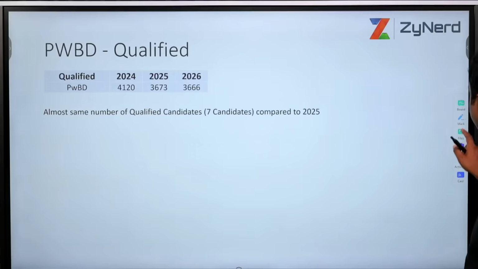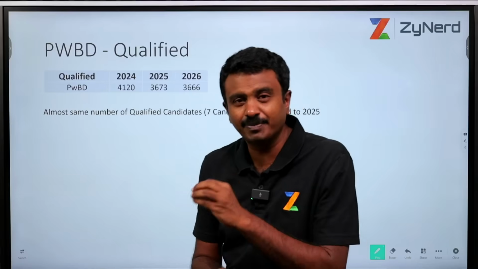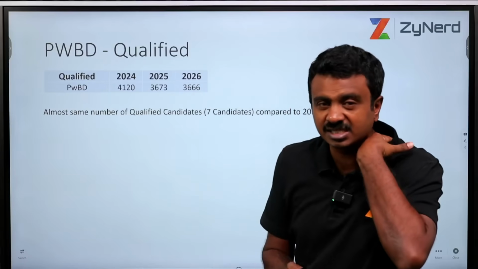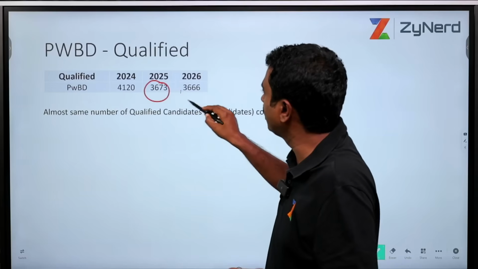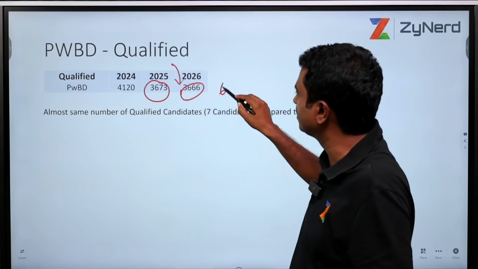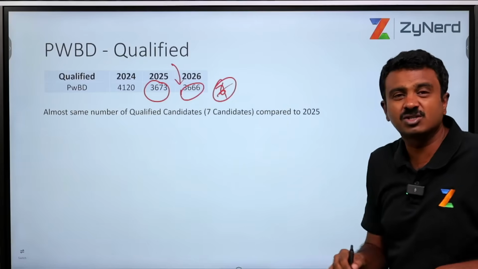Next we have PWD candidates. For PWD candidates, this is a pretty decent reference, not to say that these statistics are not useful, but in 2025 versus 2026 there is only a dip of 6 or 7 candidates. This is not much of a difference.